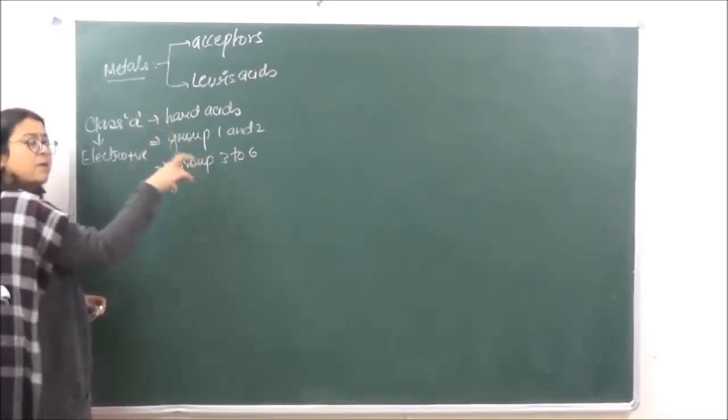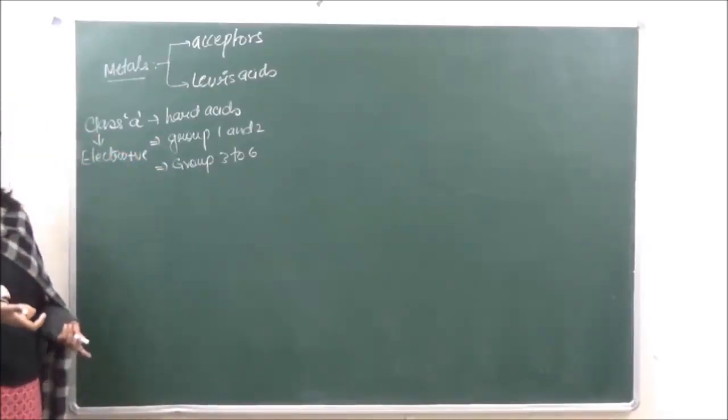They are going to form the most stable coordinate complexes.